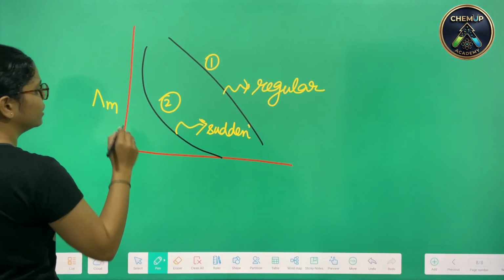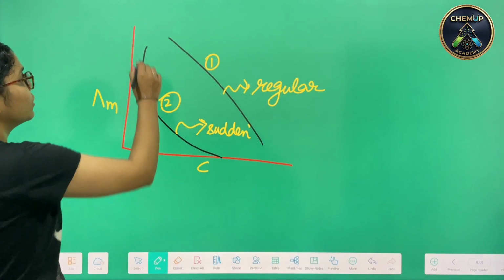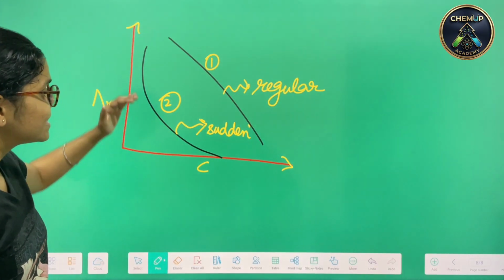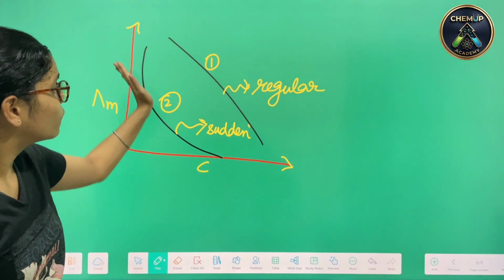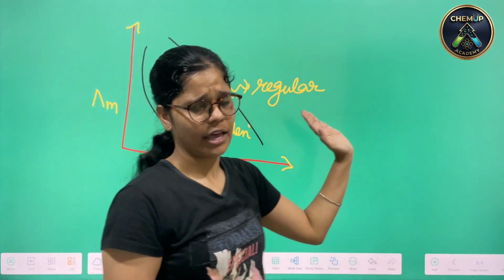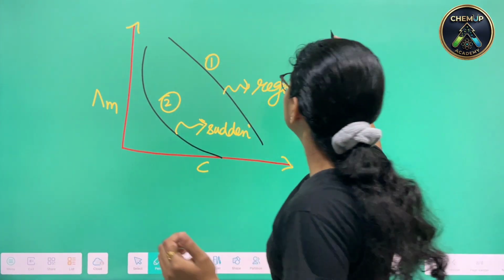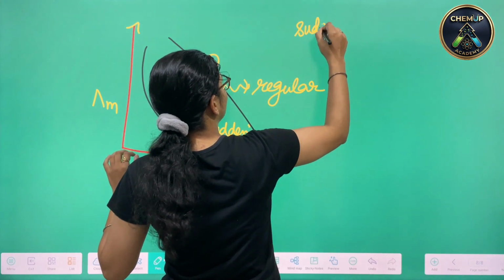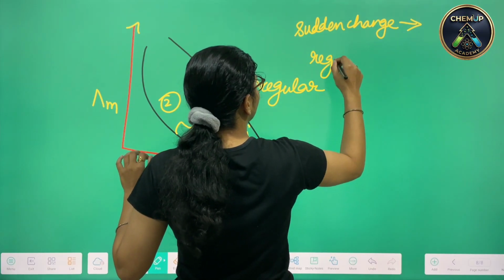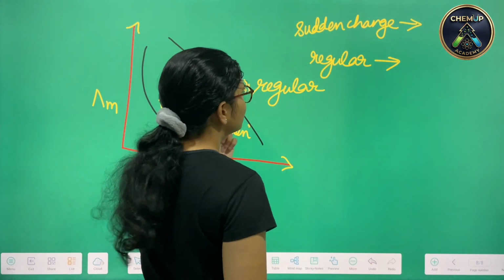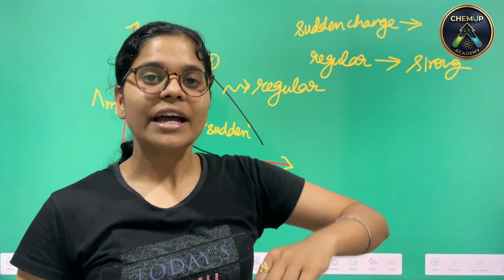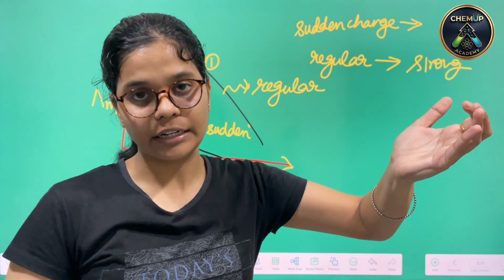If we plot molar conductance with concentration, what we can observe is that there's a sudden change in one slope, and another one is showing a regular decrease. For the sudden change, we can say that it is the weak one, because on dilution only at certain specific volume there shall be an increase in conductivity.